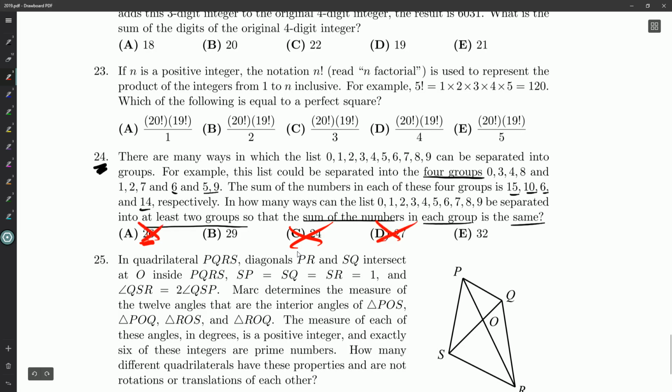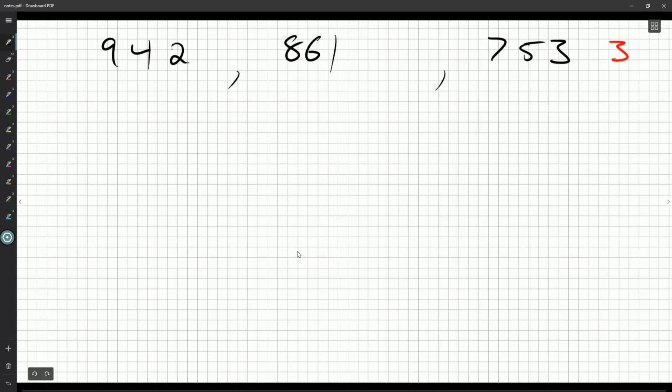26 and 27 are out. Could be 29, could be 32. It's a question of, do we actually get another case? Because that sort of filled itself in with no other choices for us. So suppose the 7 and the 6 go together, we said the 2 has to go there. Okay, where can the 5 go? The 5 could go with the 9, and then you'd get the 1 would have to go with it. And that would force the 4 and the 3 here, so that's fine.